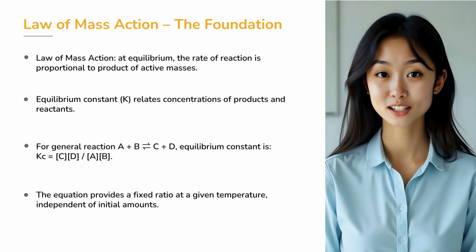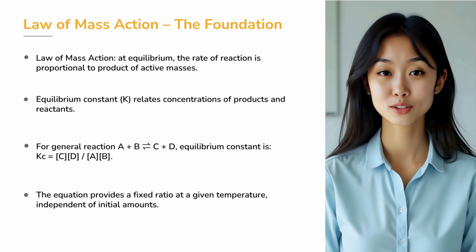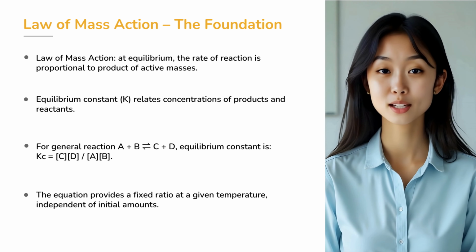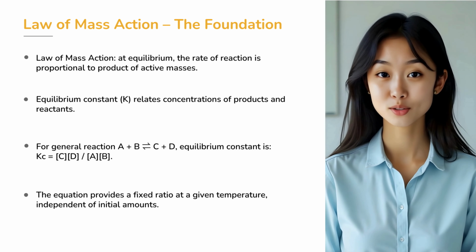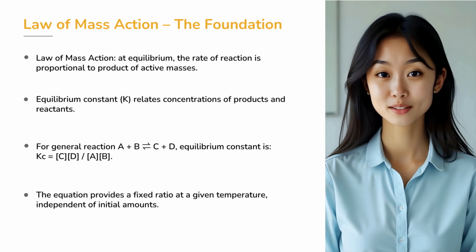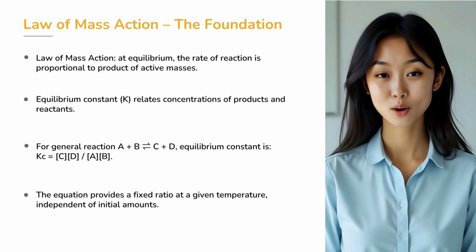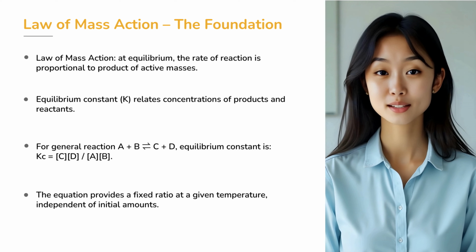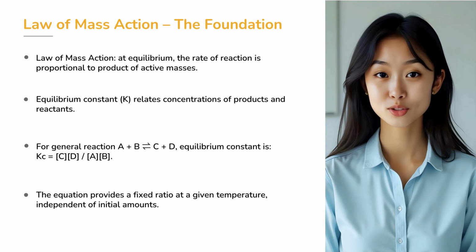Back in 1864, two Norwegian chemists, Guldberg and Waage, proposed the law of mass action. According to this law, the rate of a chemical reaction is proportional to the product of the active masses, that is, the concentrations of the reactants. From this, the equilibrium constant, symbol Kc, was introduced.